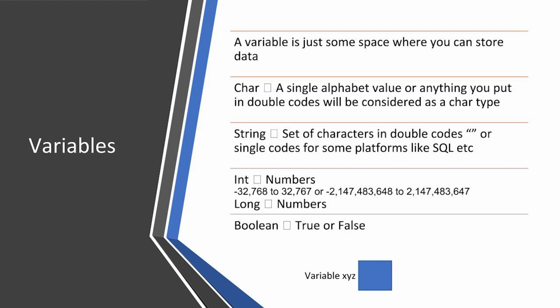We have a variable called xyz below. If it is a character variable, we can only store character values in it. If it is a string variable, then we can only store string values in it. In almost all the programming languages, character or strings should be in double quotes. But in SQL, which is called structured query language, strings will be in single quotes. And if it is an integer variable, we can only store numbers in it. And if it is a boolean variable, then we can only store an expression, true or false, in it.